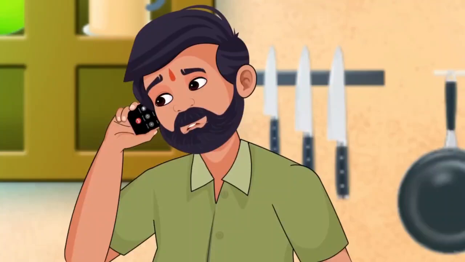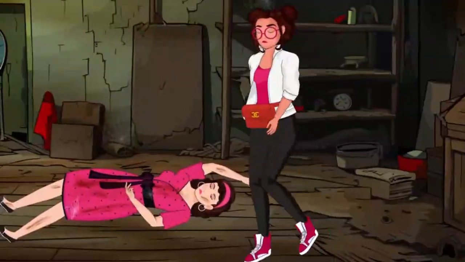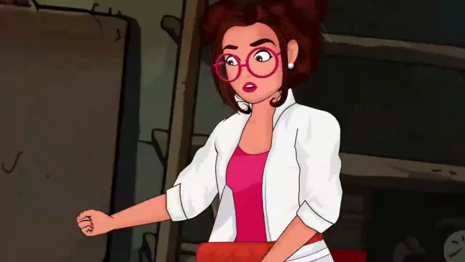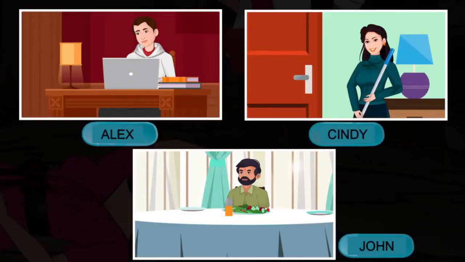Her husband, John, calls Alia and asks her to come to the crime scene. Alia arrives promptly and carefully examines the scene. Alia questions 3 people: Ria's stepson, Alex, the maid, Cindy, and her husband, John.